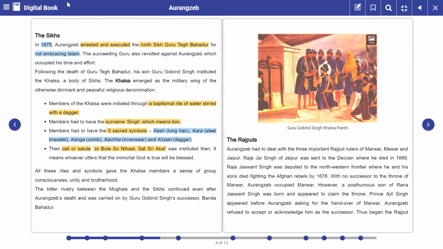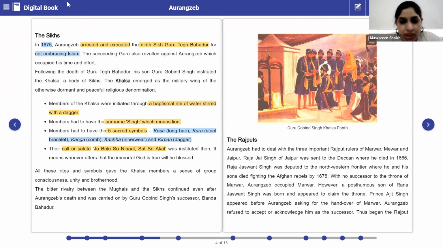His son Guru Gobind Singh instituted the Khalsa, a body of Sikhs. Very good. And what are the criteria, the eligibility of the Khalsas? If you want to become a member of the Khalsa, what things do you need to focus on or observe? Number one: members of the Khalsa were initiated through a baptismal rite of water stirred with a dagger. Very good. Number two: members had to have the surname Singh, which means lion.